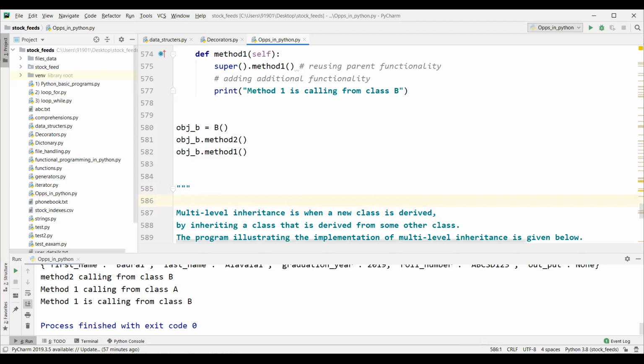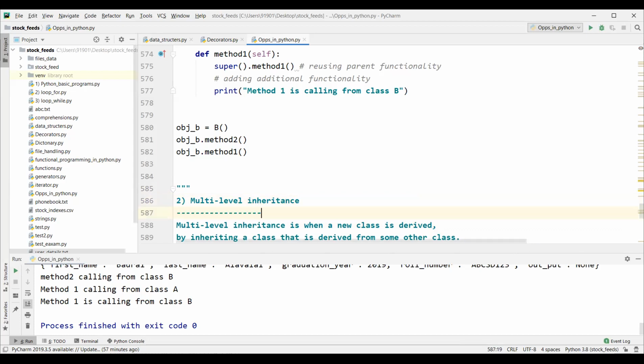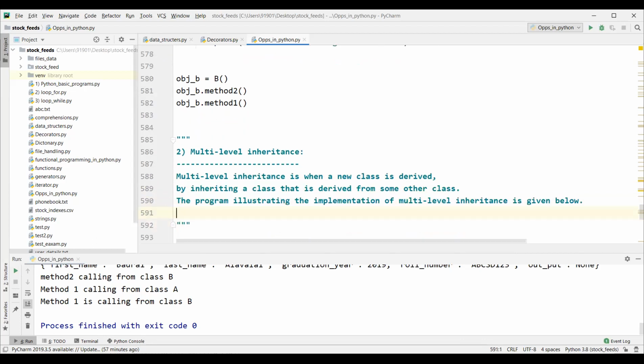This is multi-level inheritance. Okay, this is the second one. Multi-level inheritance. Okay, yeah. Multi-level inheritance. What is multi-level inheritance actually?